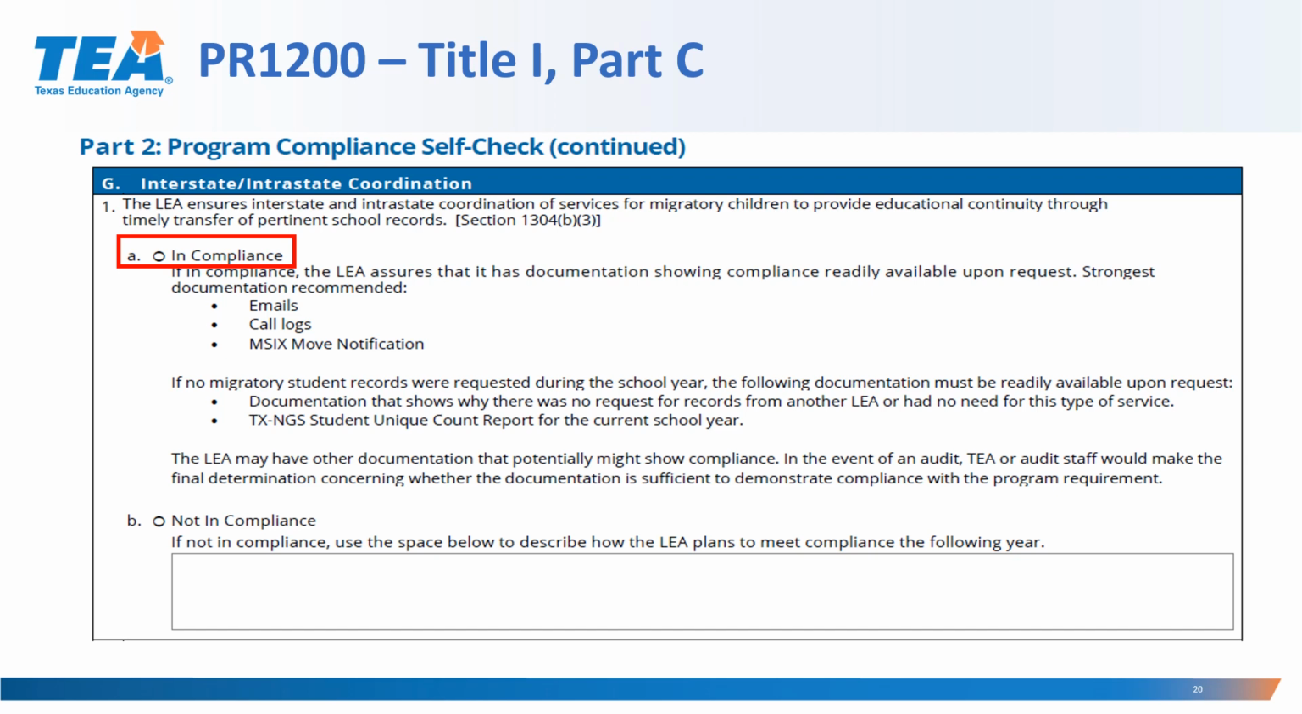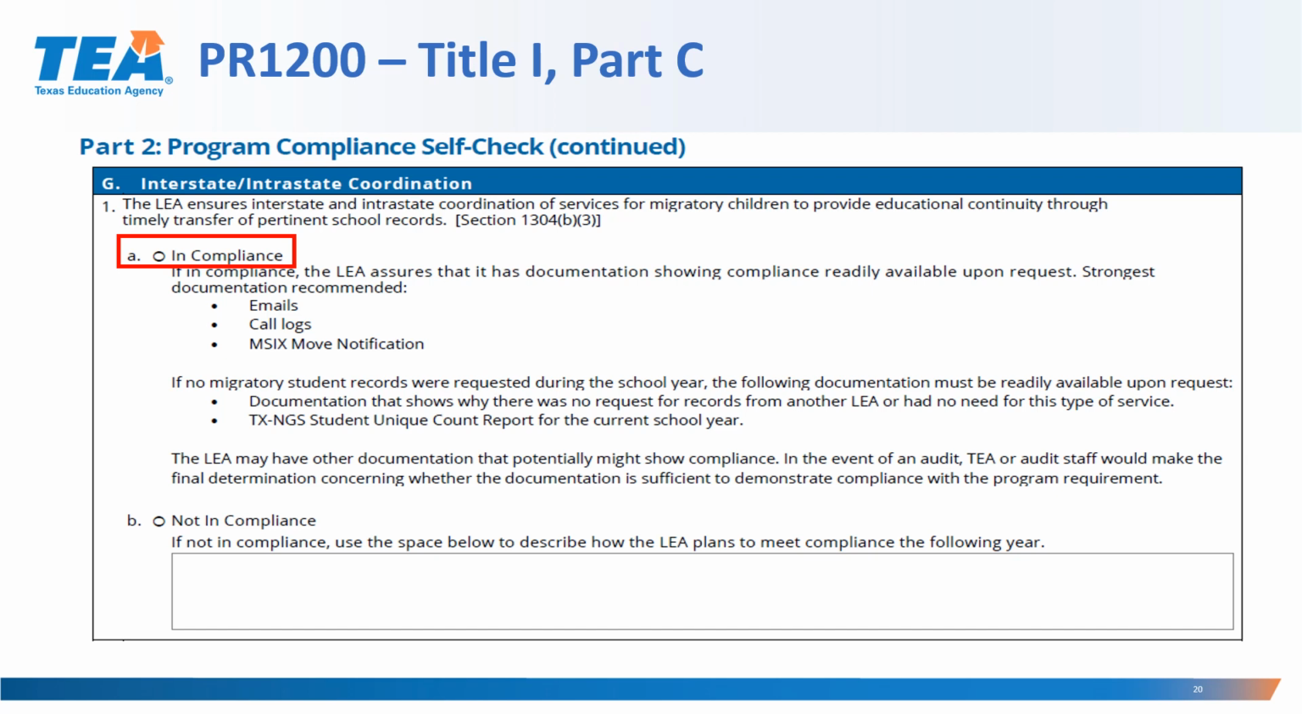If no migratory student records were requested during the school year, the following documentation must be readily available upon request. Documentation that shows why there was no request of records from another LEA or had no need for this type of service, and TXNGS student unique count reports for the current school year. If you didn't have any students for the school year, there was no need for a transfer of student records. So by printing the unique student count showing a number of 0, that would be sufficient.